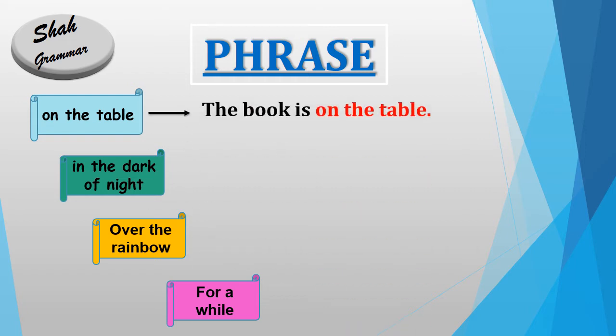such as the book is on the table. Now it is clear. The book is, what is on the table? The book is on the table. The book is placed on the table. So book is subject, is is linking word, and on the table is our phrase. Now it is clear. Now see the next example.